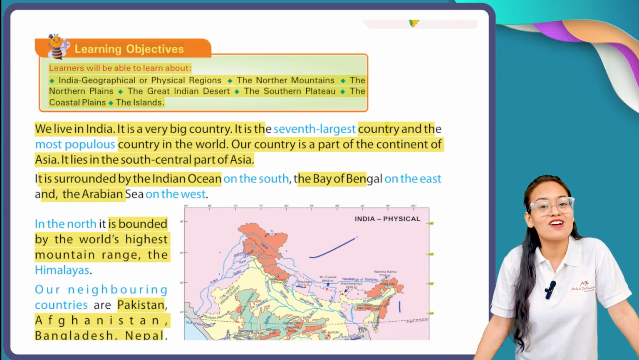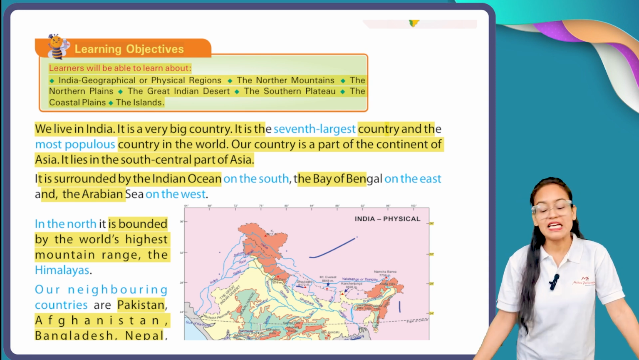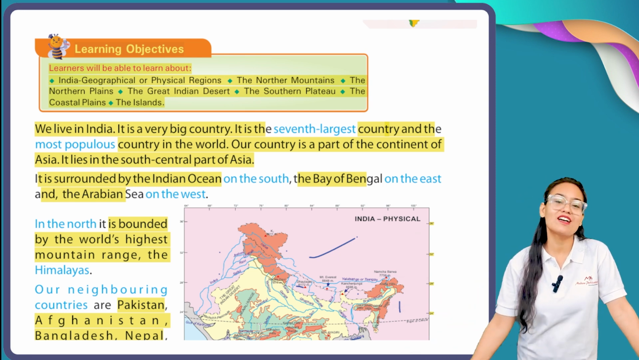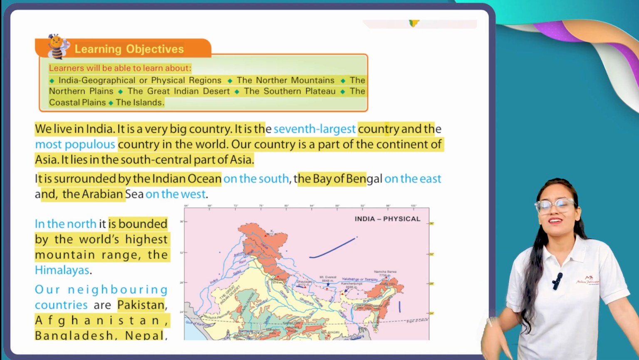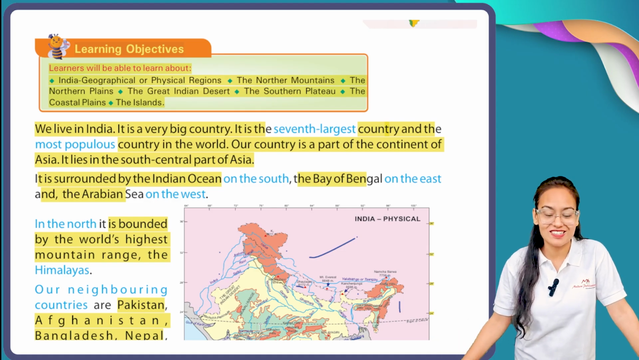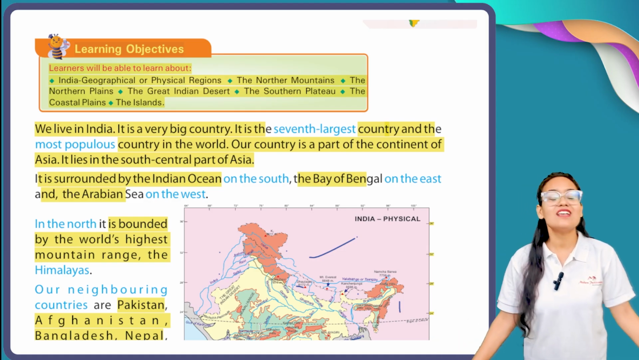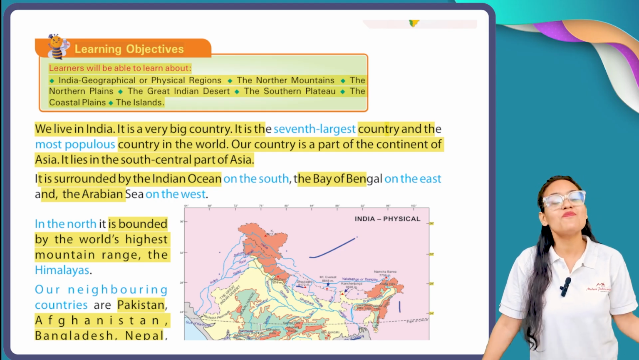But here comes a twist. Officially, China is the largest populated country of the world. India stands at second position. Okay, but it is 2025. Officially, our census is not conducted. That's why we are at second position in terms of population.